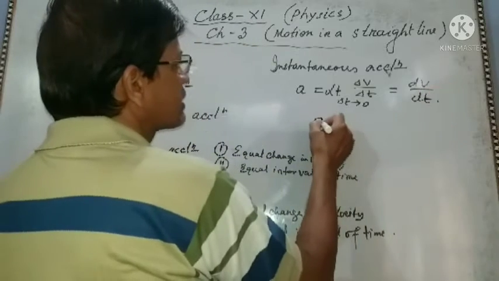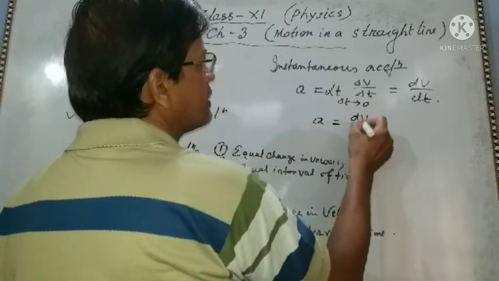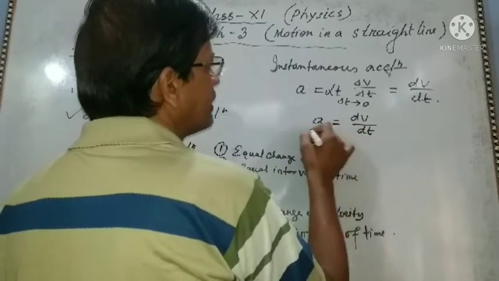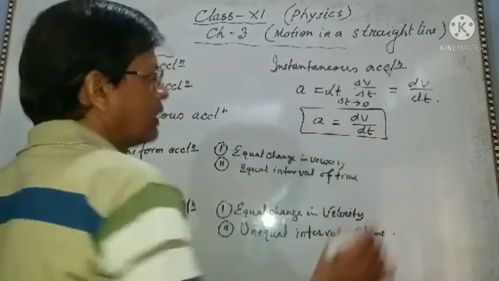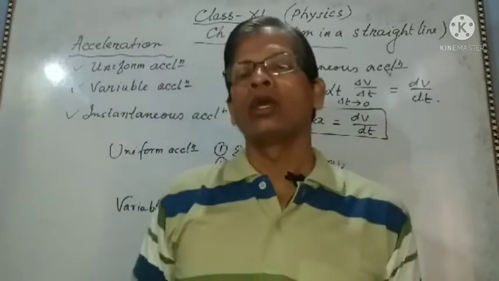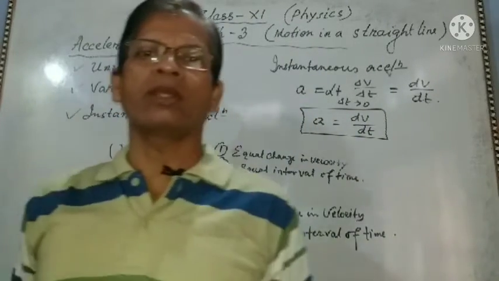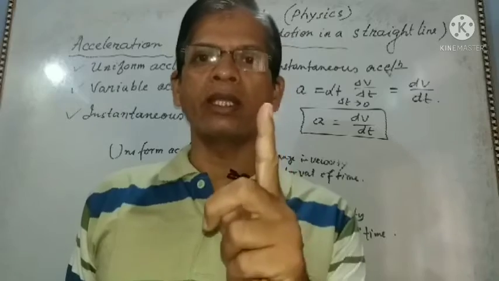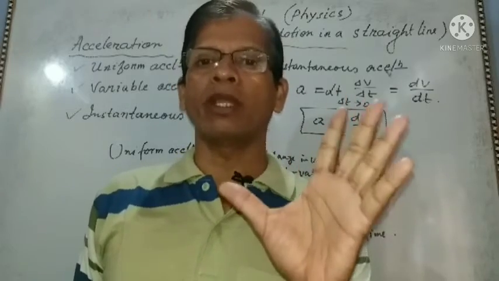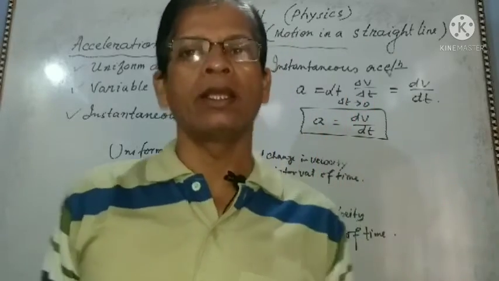So instantaneous acceleration, simply we can write, is equal to dv by dt. Clear? And acceleration is a vector quantity, because it has both magnitude as well as direction.